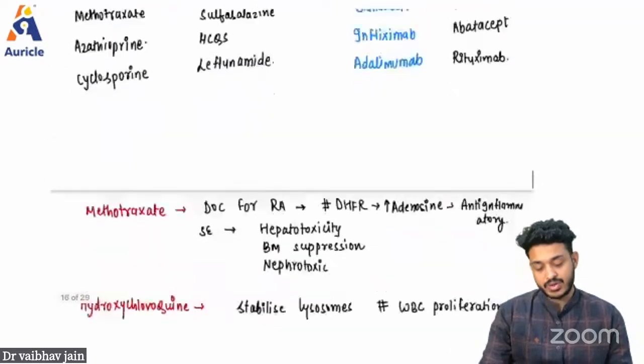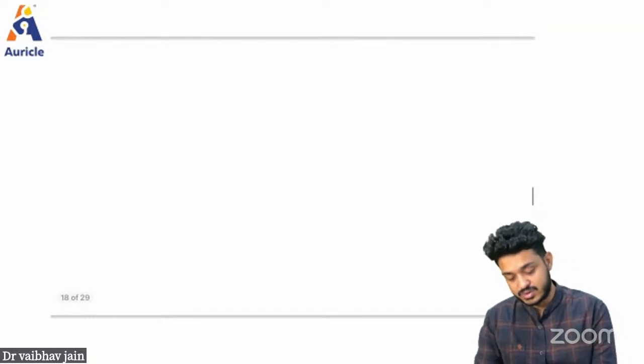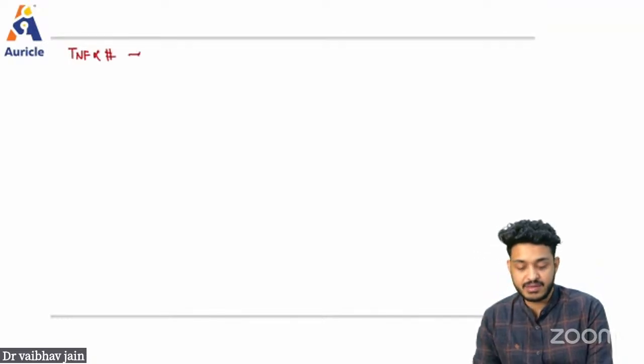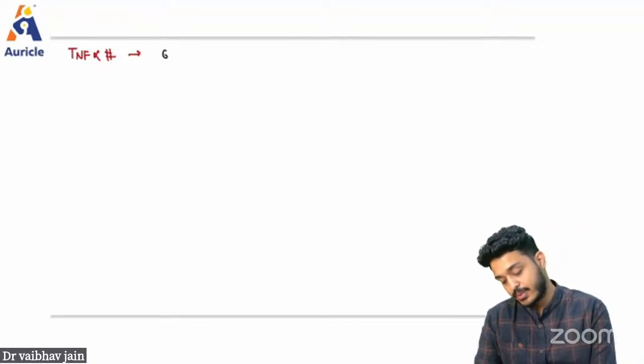So now we are going to discuss the important properties of the TNF alpha blockers. We have these TNF alpha inhibitors or TNF alpha blockers. Remember, they are given by subcutaneous route.